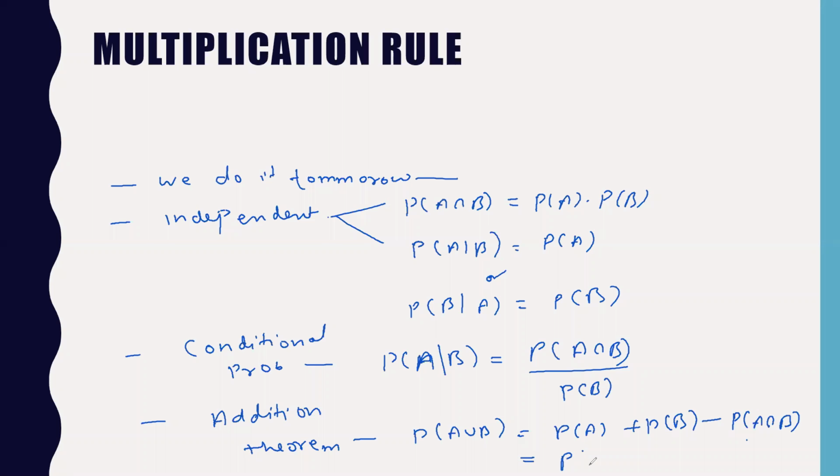So I will also write probability of A plus probability of B if A and B are disjoint, because A intersection B becomes a null set. And then we have seen some examples on that. So this is what we have seen today. The multiplication rule, we will discuss tomorrow.